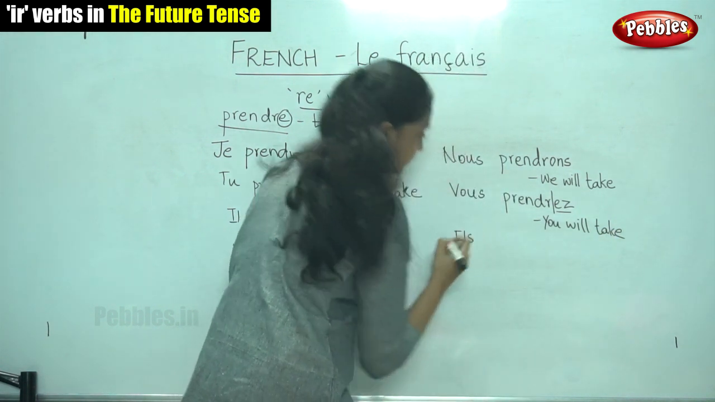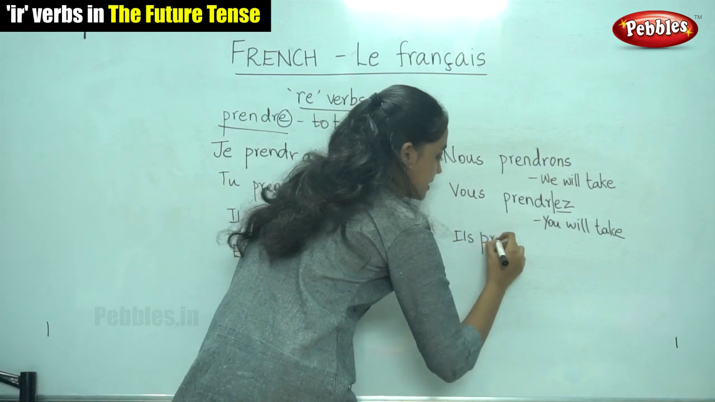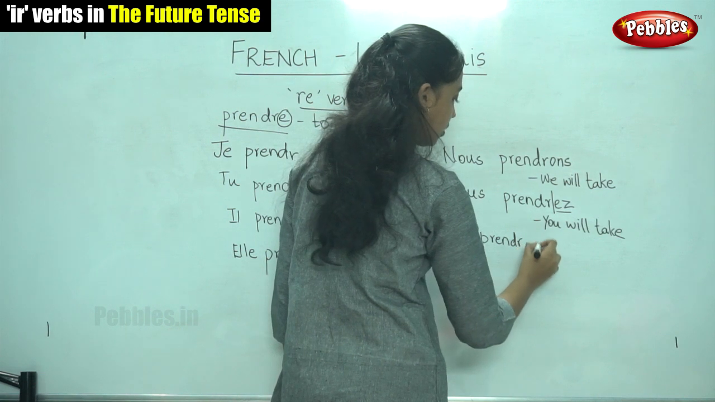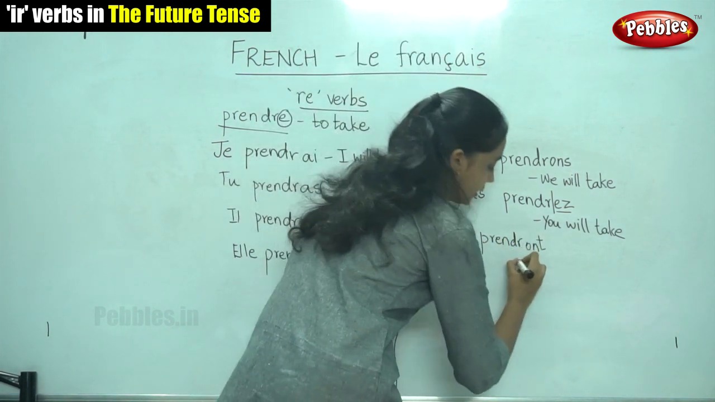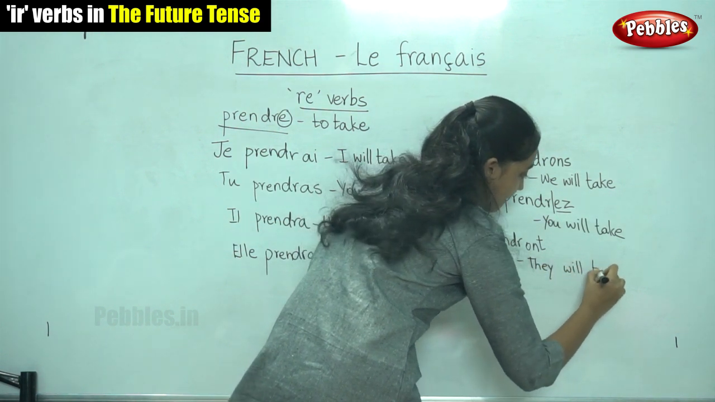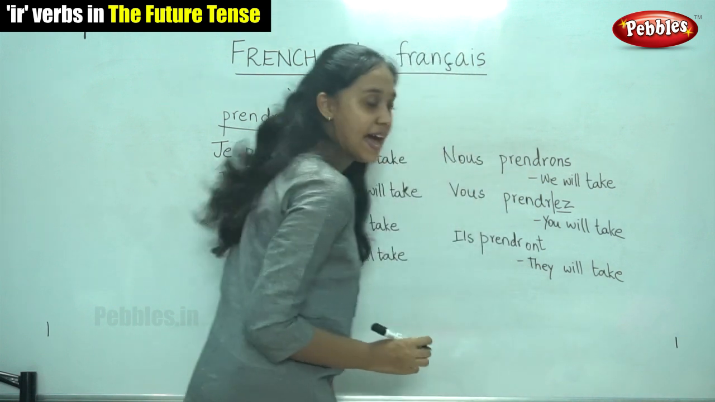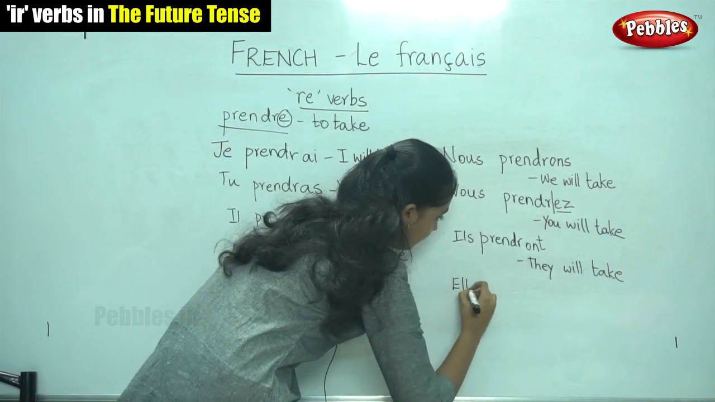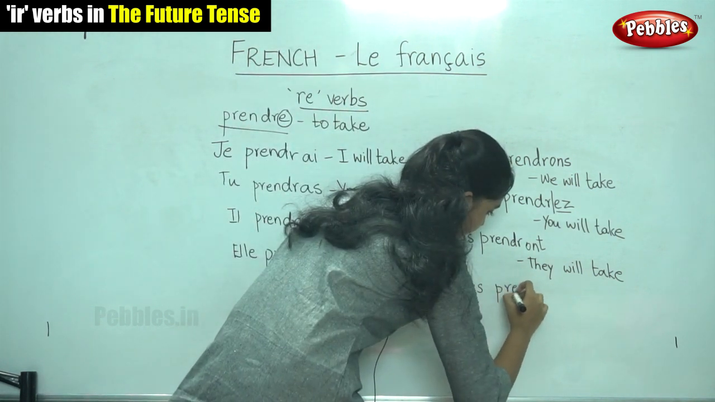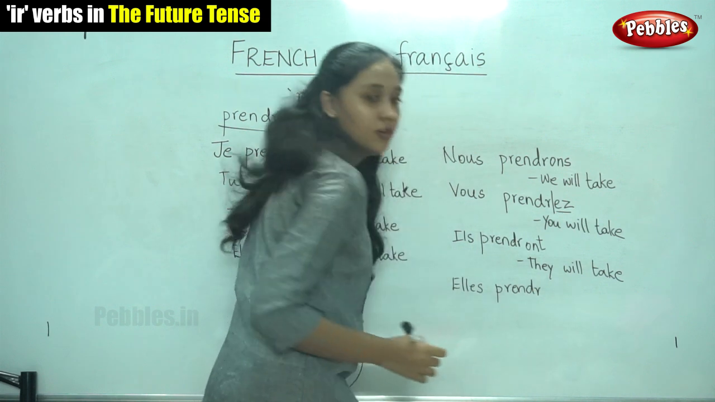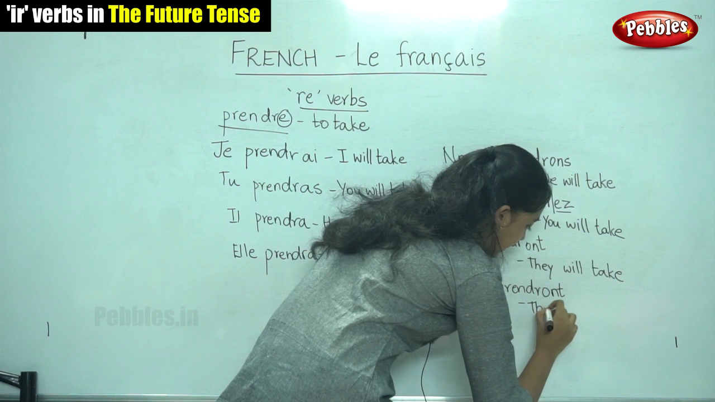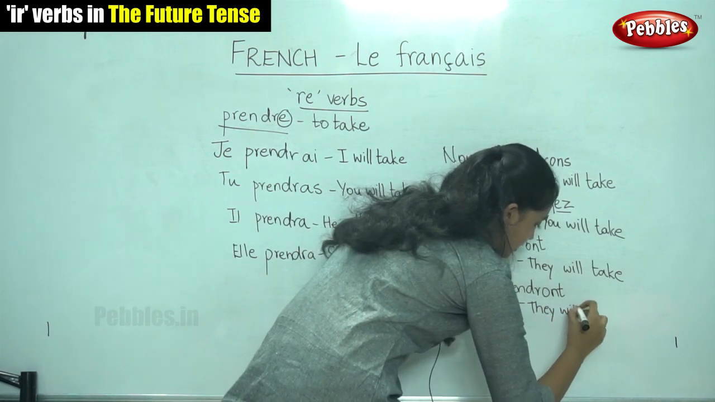For ils, we write the stem followed by the ending ONT. It means they will take. And finally, for elles, we write the stem followed by the ending. They will take.